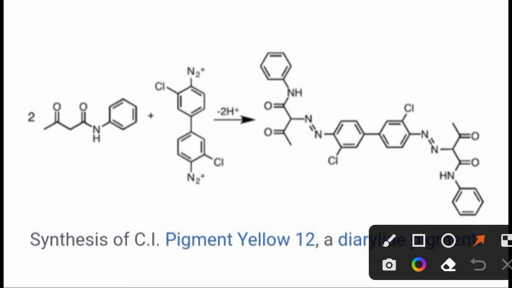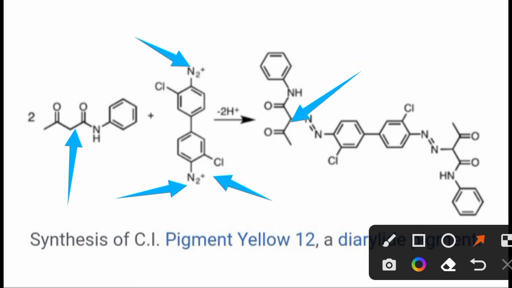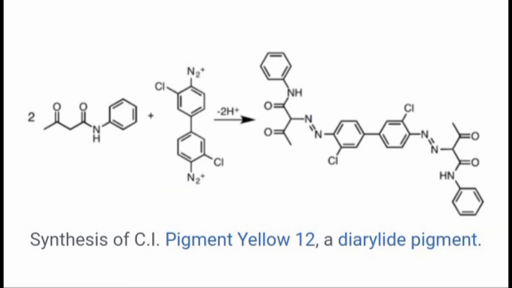The nitrogen from this N2 diazonium group gets joined with this carbon atom, then this nitrogen from this N2 gets joined with this carbon atom, and again the nitrogen from here gets joined with this carbon atom. In such a way, coupling takes place between nitrogen and carbon, which gives rise to the formation of pigment yellow 12, which is known as a diarylide pigment.